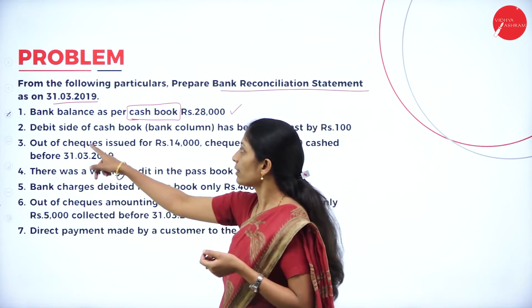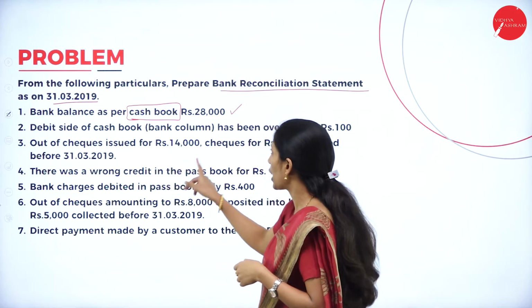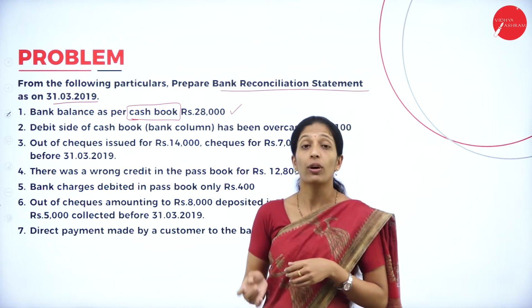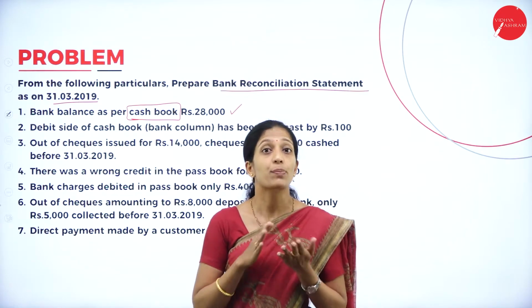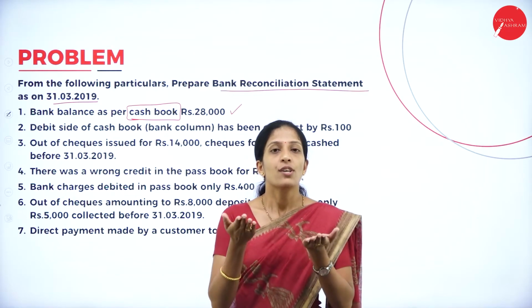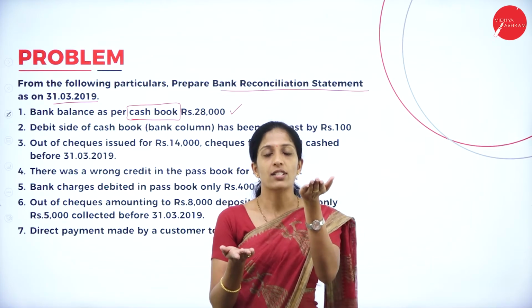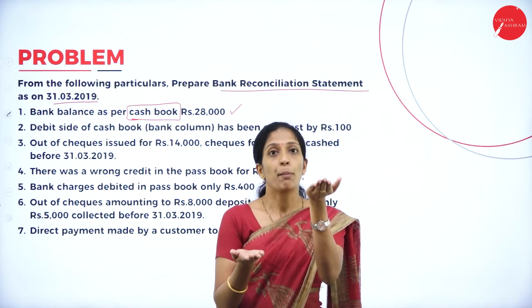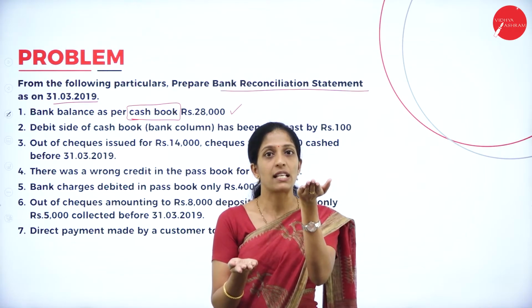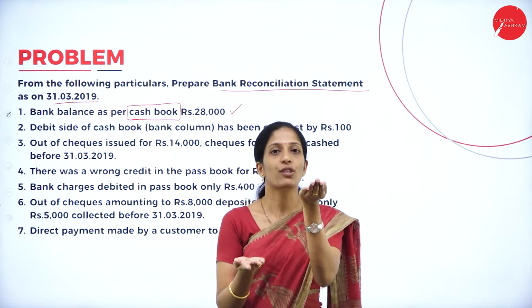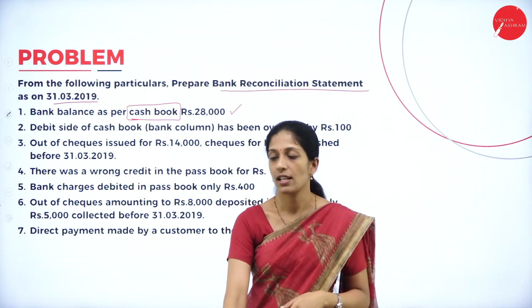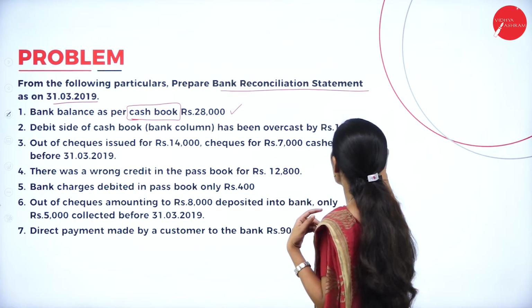Now we shall go through the transactions one by one. What is the second transaction? Debit side of the cash book has been overcast. Overcast means it has been increased. Now this is the cash book, this is the passbook, our base is the cash book. So the cash book has been increased, but the passbook is showing less balance. Adjust our base book, that is, adjust our cash book to the passbook. So what you have to do? Minus.